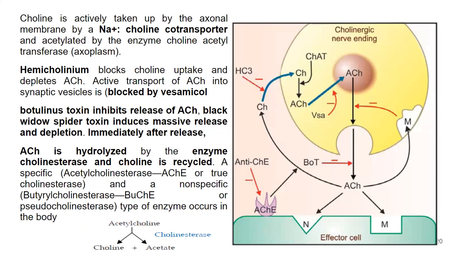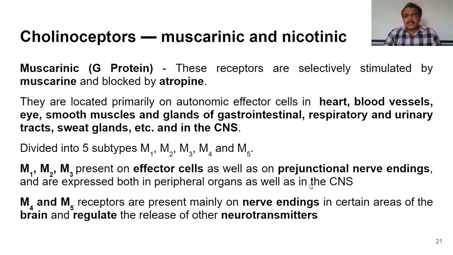So in this way, this choline which is formed here will be reutilized for the synthesis of new acetylcholine. Now let's see what are the receptors on which this released acetylcholine will act.